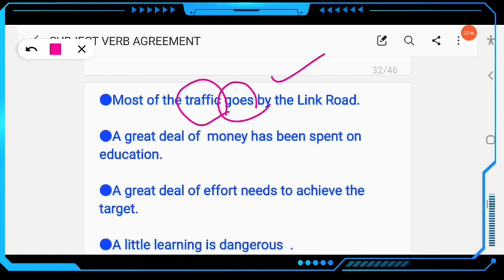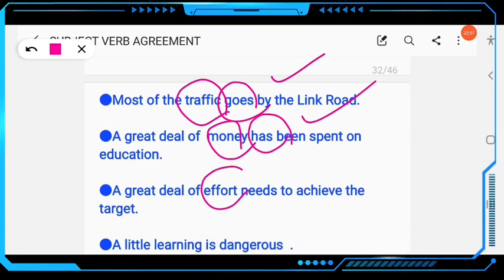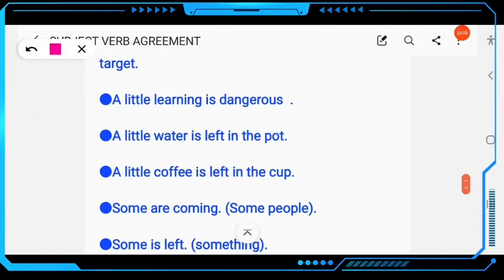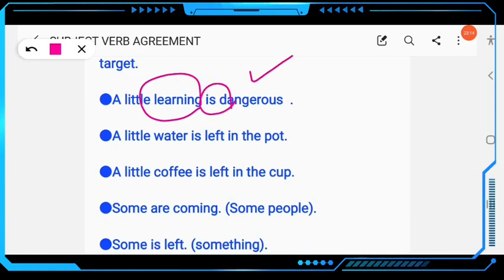A great deal of money, a good deal of, a great deal of money, uncountable. The verb must be singular. Same rule here. A great deal of effort, uncountable noun. The verb must be singular: needs, not need. A great deal of effort needs to achieve the target. Clear? The next: a little learning is dangerous, uncountable. Is, not are. A little water is left in the pot. Water is uncountable, so the verb must be singular. A little coffee is left in the cup. Again the same rule. Coffee is uncountable, so the verb must be singular.